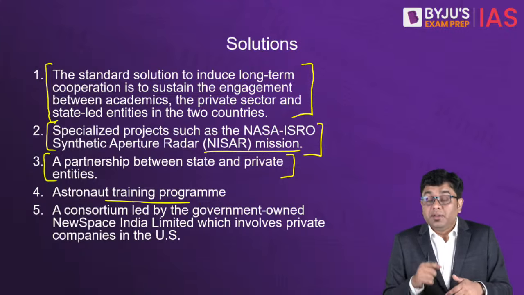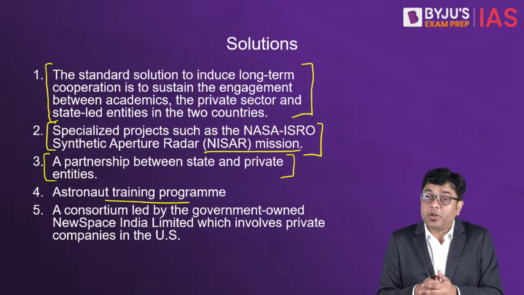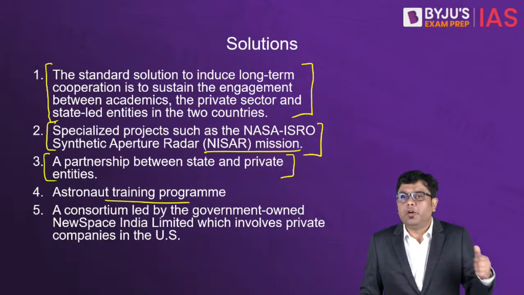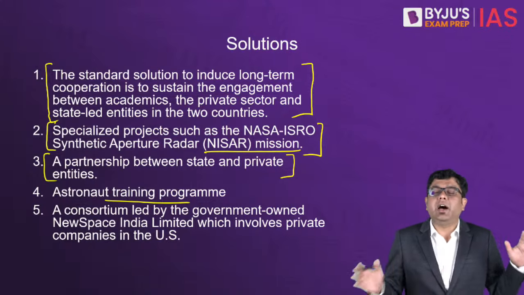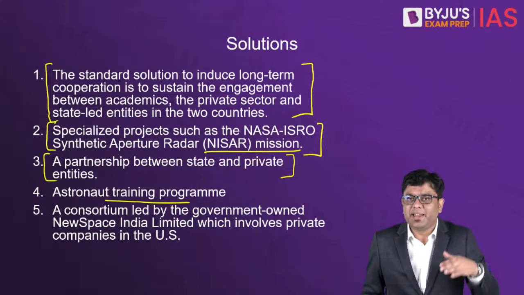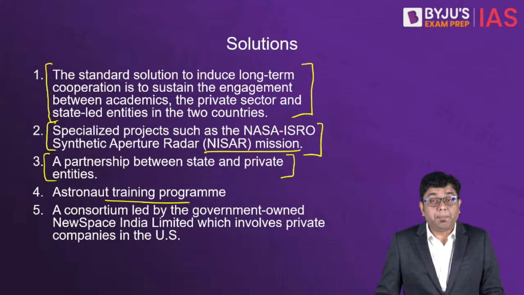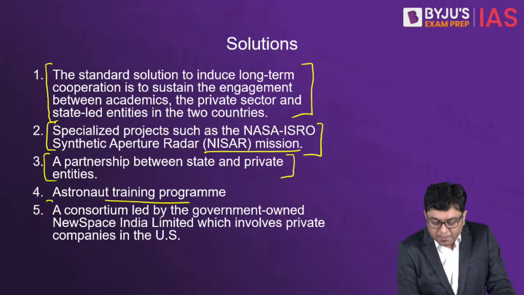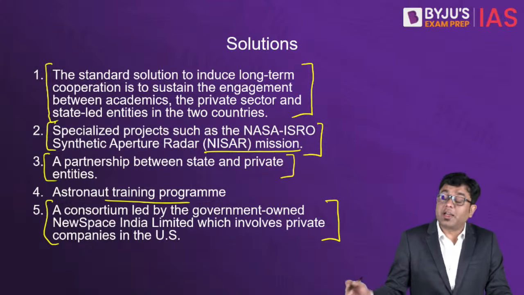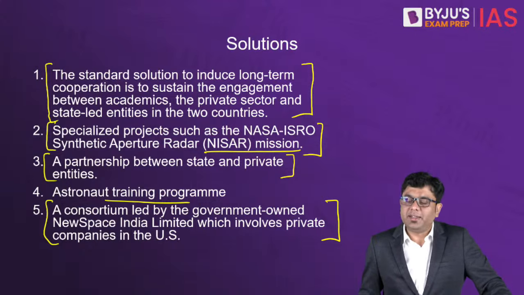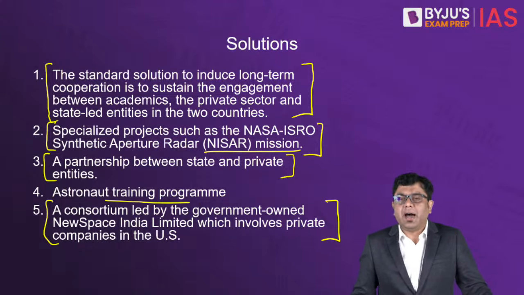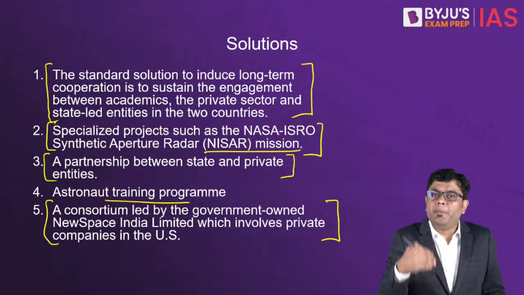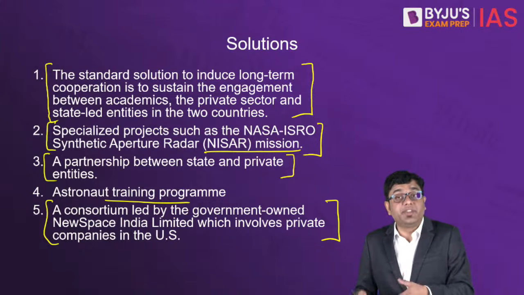Due to that, there has been an inordinate delay in the training of the astronauts as well. So when we try to send our astronauts maybe to the United States, that also reduces our dependency on Russia. And then a consortium led by the government-owned company, which can involve United States private companies as well. So when these measures are taken, only then will the diplomatic overtures yield a result.